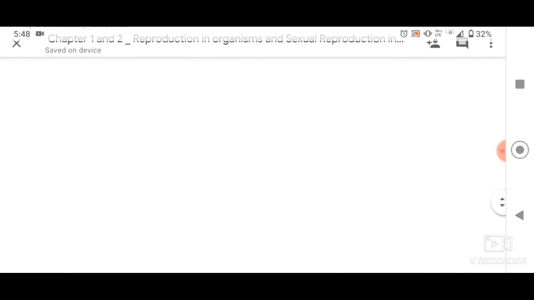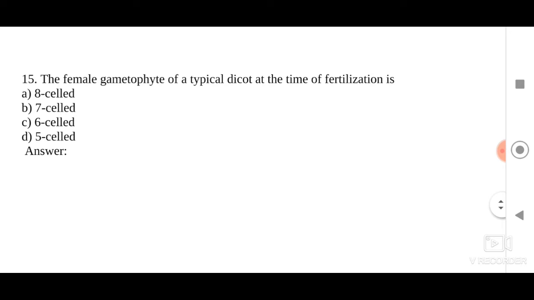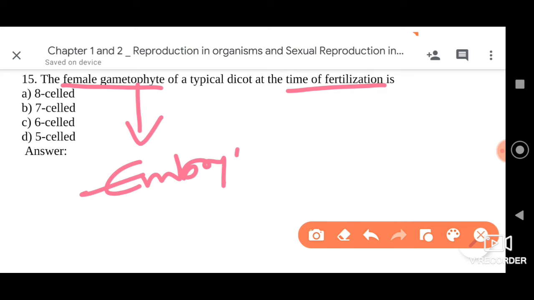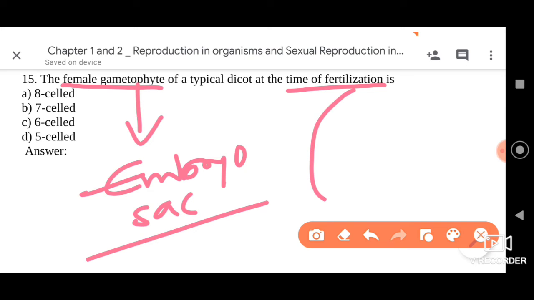Next question we have here is, the female gametophyte of a typical dicot at the time of fertilization is. Again it's an interesting question. In angiosperms, the female gametophyte is referred to as the embryo sac, my dear friends. It is a haploid structure embedded in the nucellus.